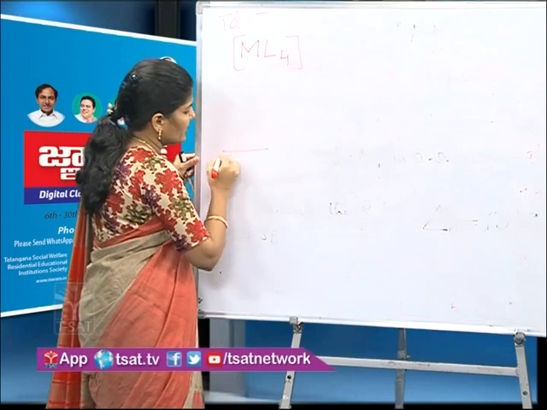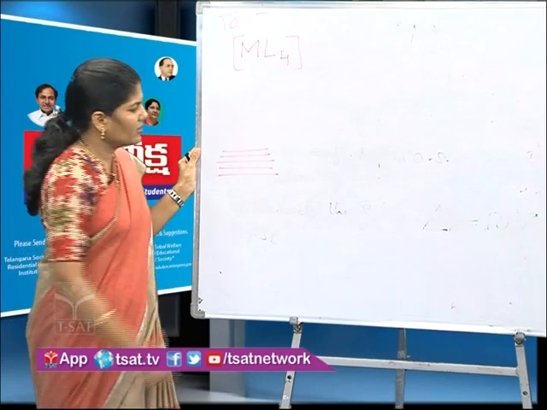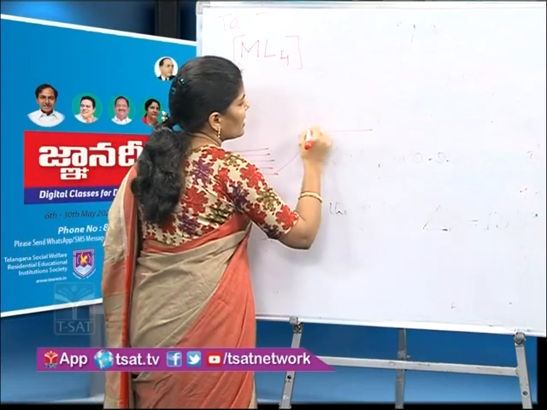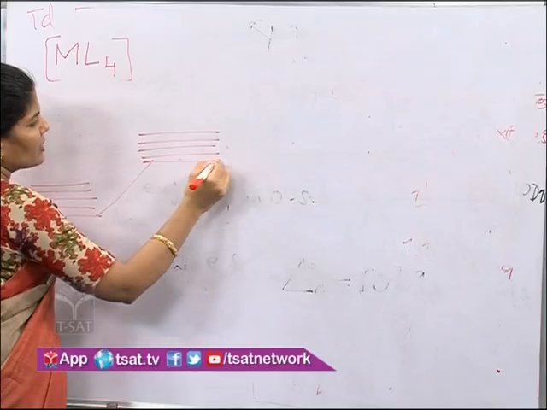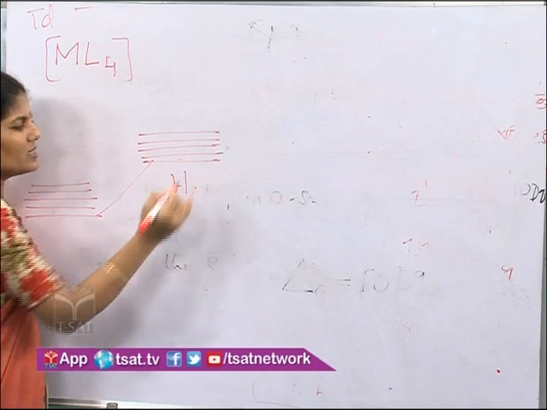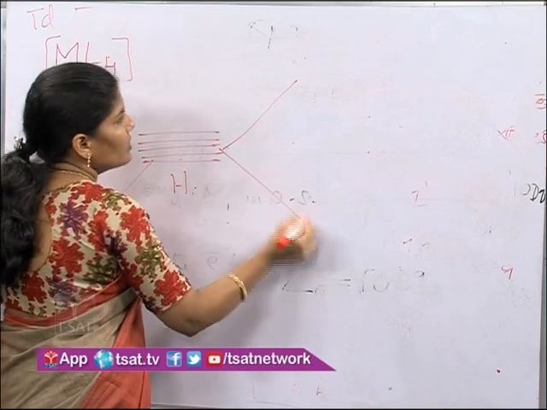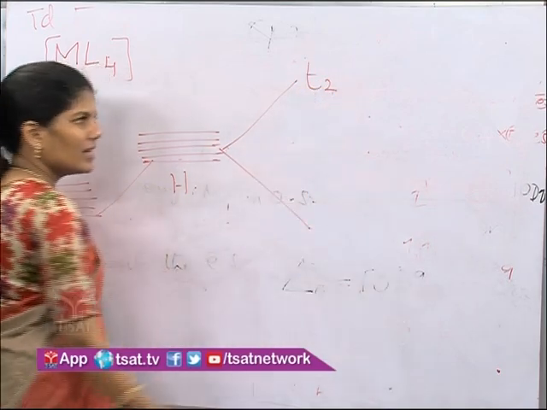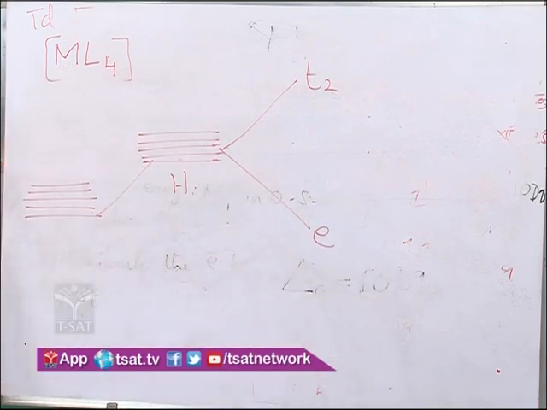In the free metal ion, all the 5 d orbitals are degenerate. If all 4 ligands approach the metal ion from an equal distance, they experience the same magnitude of repulsions and increase their energy, but they will still be in the degenerate state. This is called a hypothetical situation. Now in the presence of a tetrahedral field, T2 orbitals increase their energy and E orbitals decrease their energy as a result of repulsions experienced from the ligands.